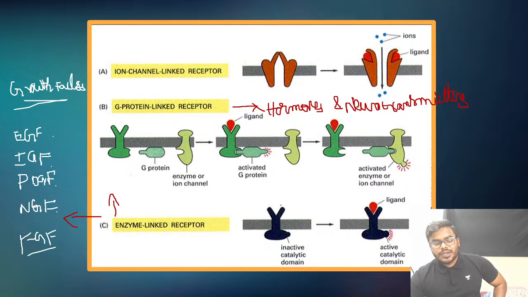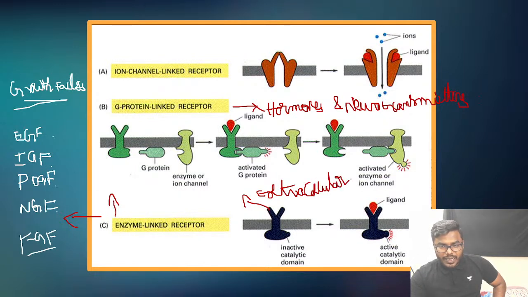Friends, remembering the domains is extremely important for the exam. It contains an extracellular domain. Sometimes instead of the word extracellular domain, they can also use the word ligand binding domain. Anything is the same. It contains one extracellular domain, and it contains one transmembrane domain.